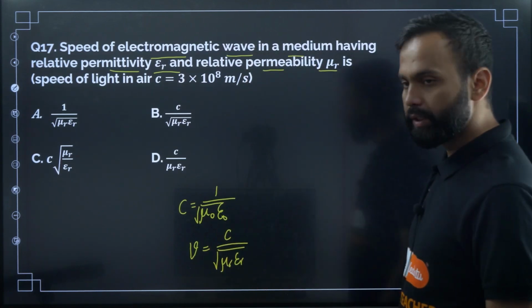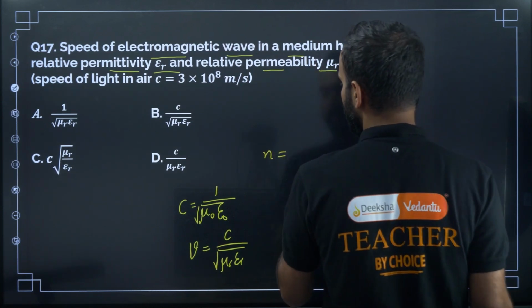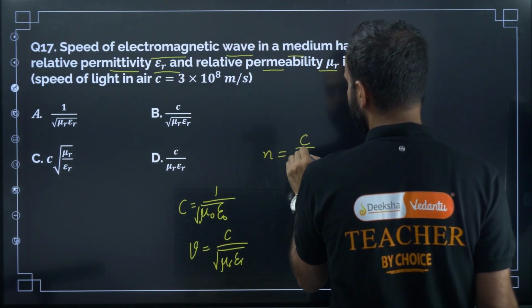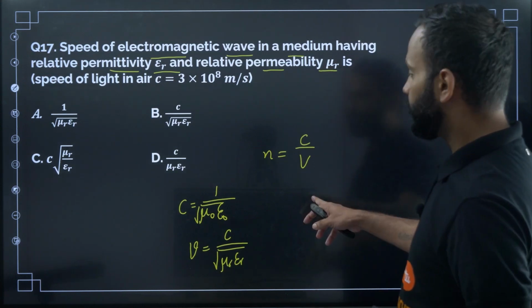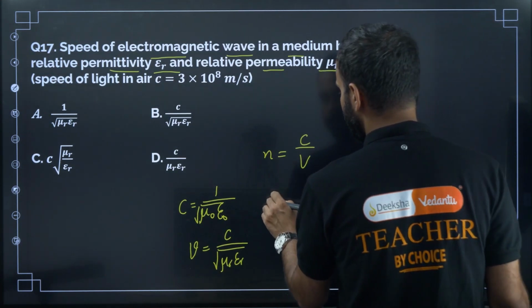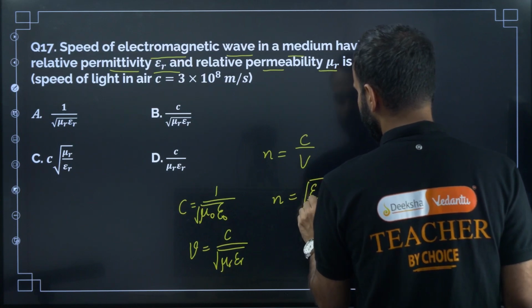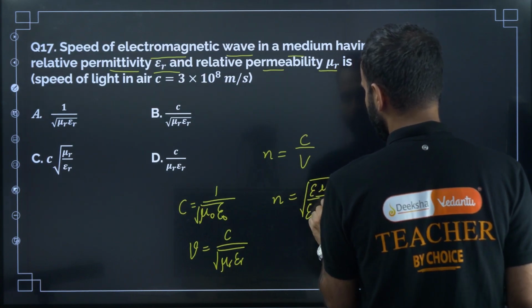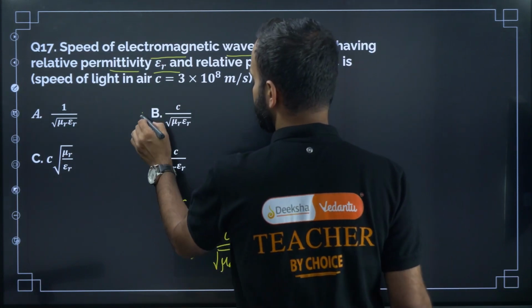How did I get this formula? You remember the refractive index. Refractive index n is equal to c divided by v, right? And we also know that refractive index n is equal to root of epsilon divided by epsilon naught and mu divided by mu naught. From this I got this formula. So the correct option is B.